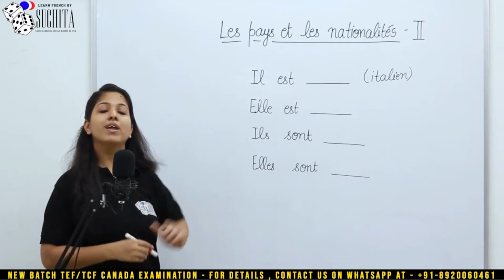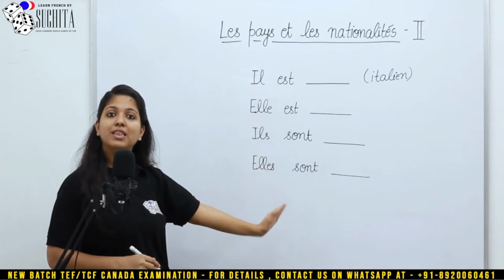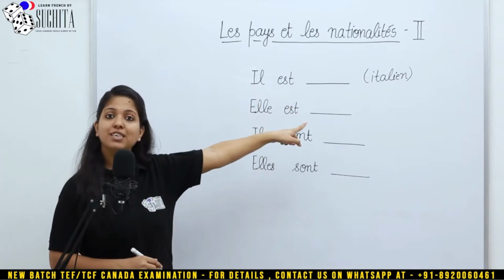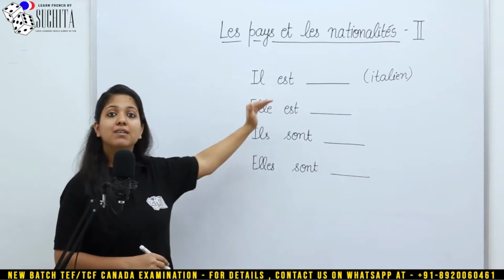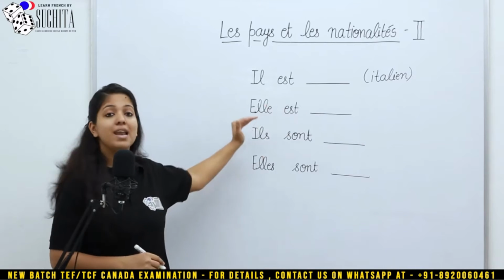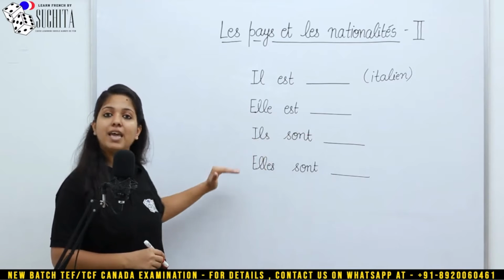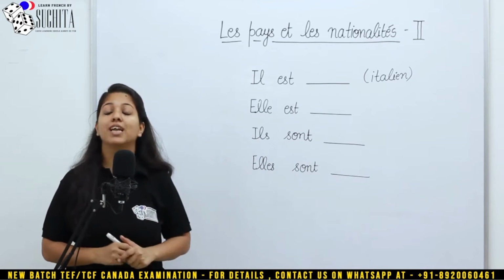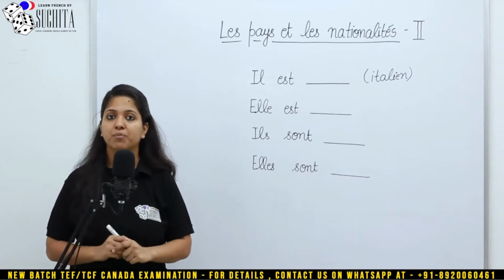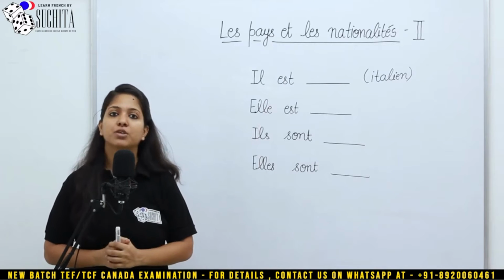Here I've written 4 examples in front of you, and you need to fill each blank with the nationality, which is Italien. Il est, elle est, ils sont, et elles sont. That means you need to fill them with the nationality Italien. Now before we actually do this, I'm going to explain a concept.